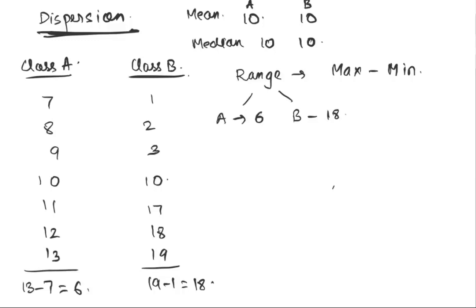But the problem with range is that it does not really use the entire data very well. It just looks at the maximum value, it looks at the minimum value, and then it gives you a judgment on how variant the class is. The problem is, again, this is highly sensitive to abnormal data.